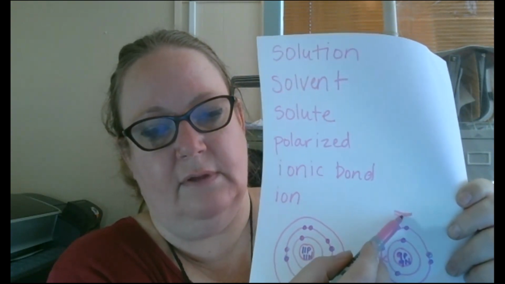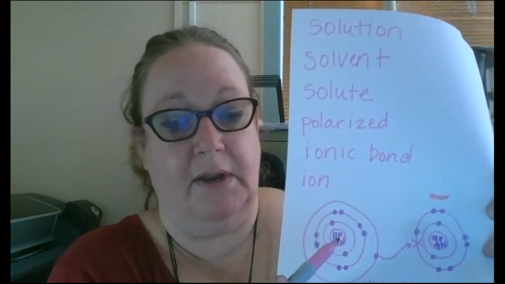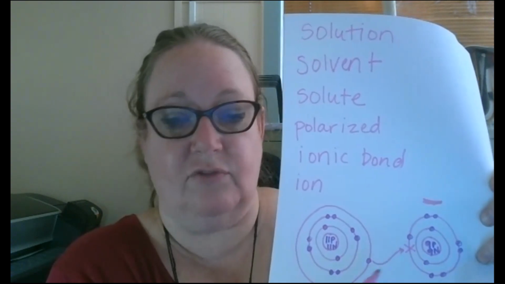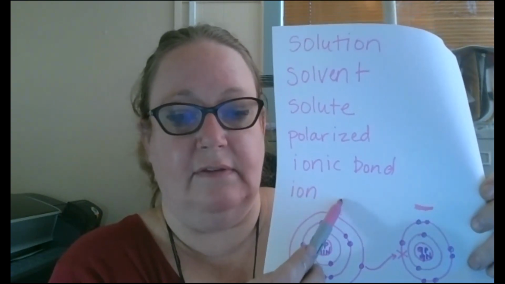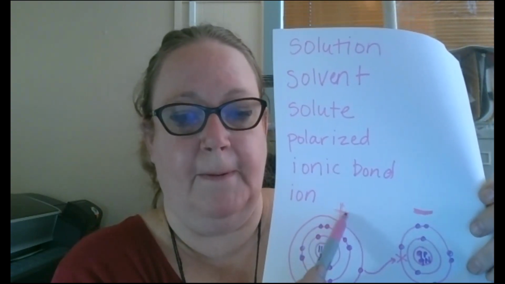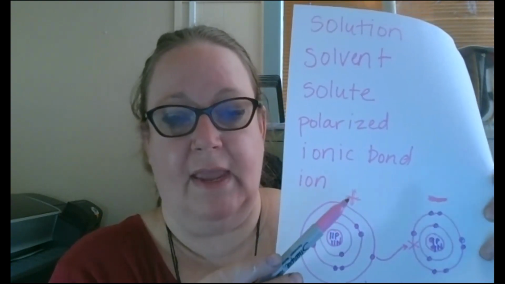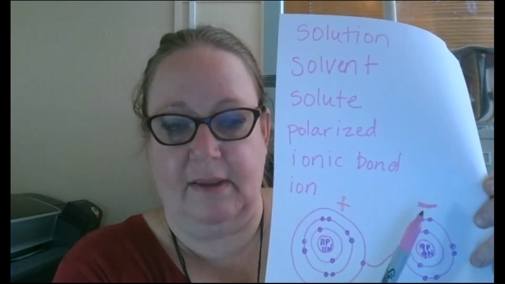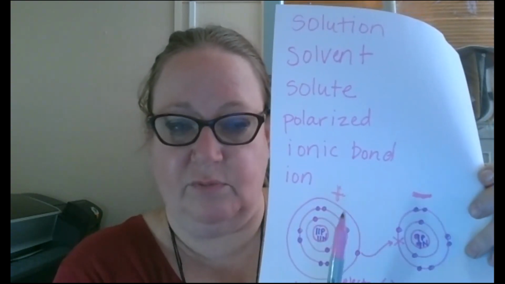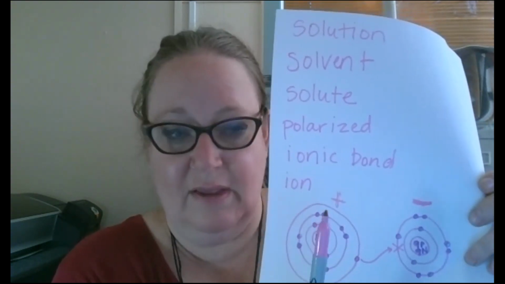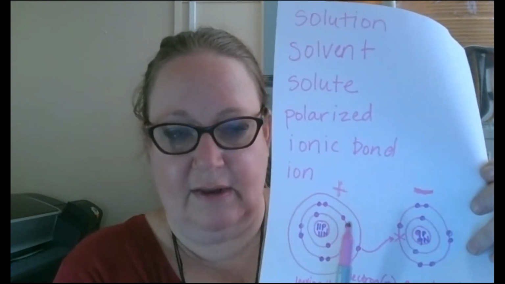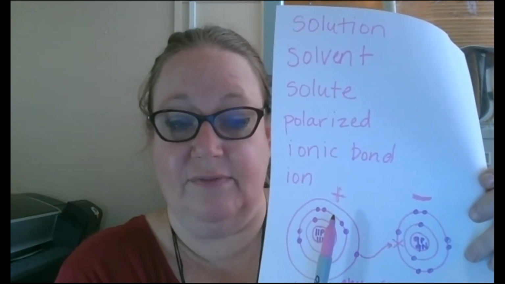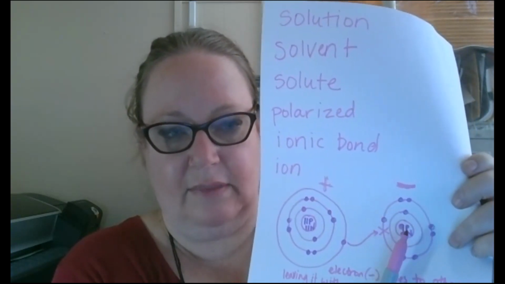Oops. That's supposed to be a negative sign. Okay. Over here, this guy lost his negative. He's now actually extra positive because he lost his negative. He gave it away. So we have a polarization here again. We have one positive and one negative, and these atoms attract because one's positive, one's negative, just like magnets. So they stick together, and it's called an ionic bond because this is a positive ion now, and this is a negative ion.